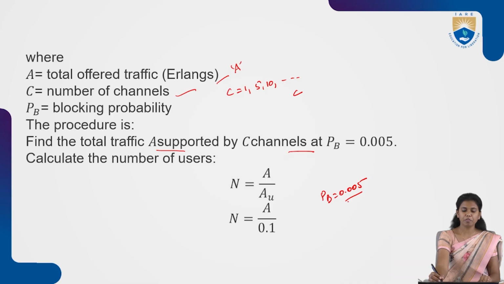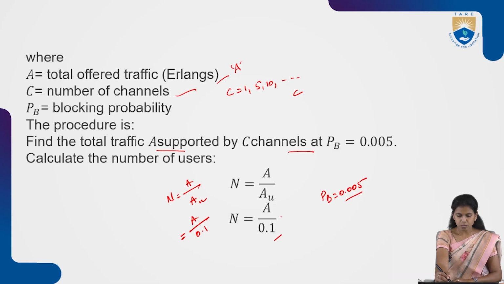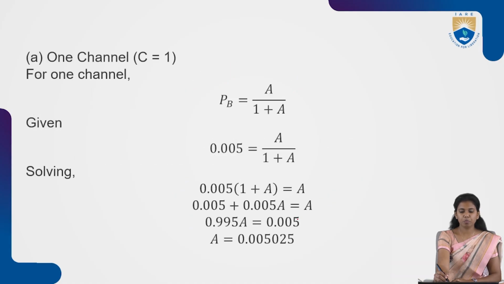To calculate the number of users, N equals A divided by AU, which is A divided by 0.1.